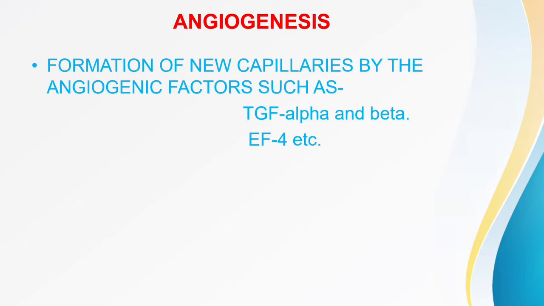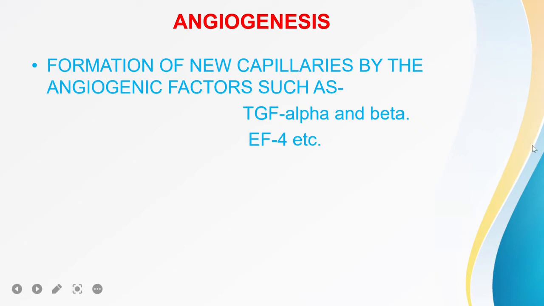So why does angiogenesis occur? Just to supply more blood to the area of inflammation. And how does angiogenesis occur? By the angiogenic factors, like transforming growth factor beta, transforming growth factor alpha, endothelial factor 4, etc. Right? So that is angiogenesis. If you want, you can snapshot it again.